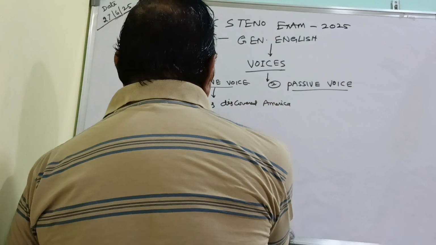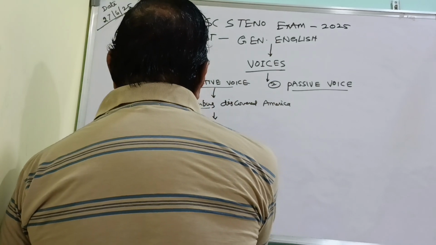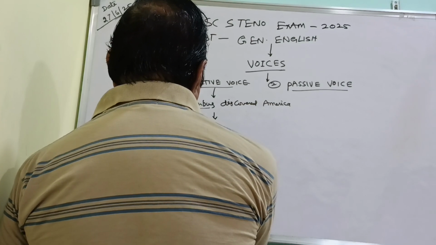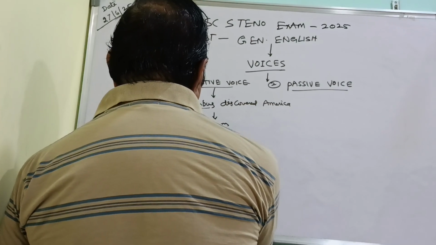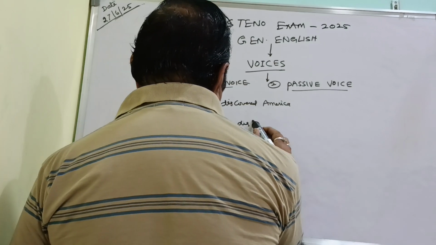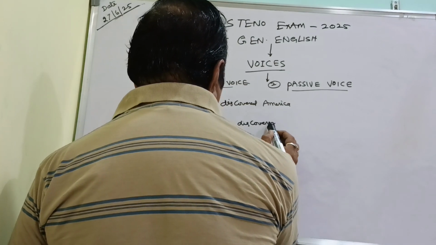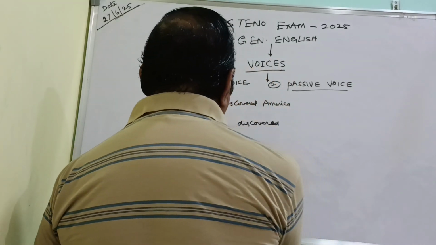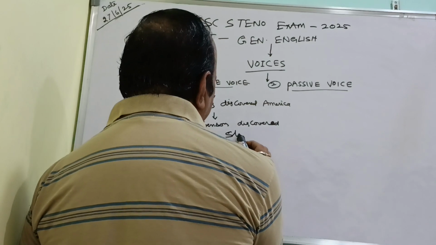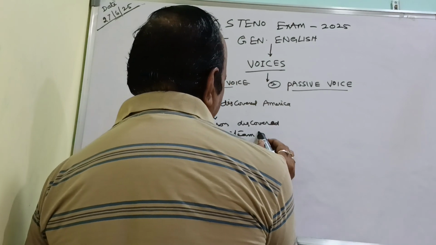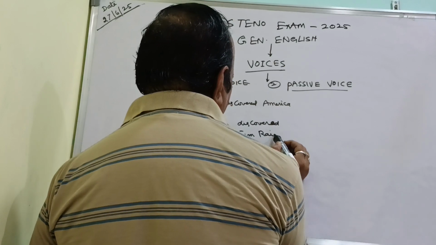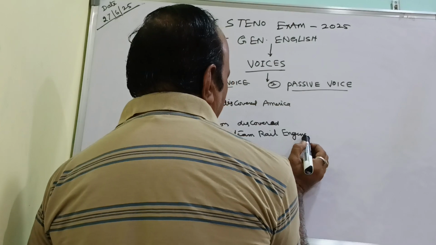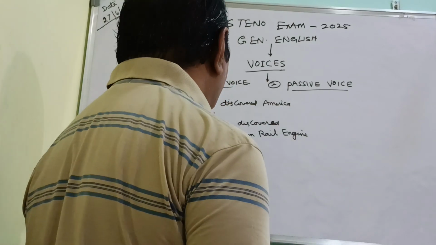In the same way, I will give one more example. James Stevenson discovered the steam rail engine. See here also what has happened.